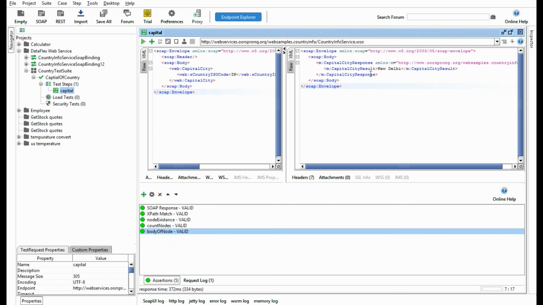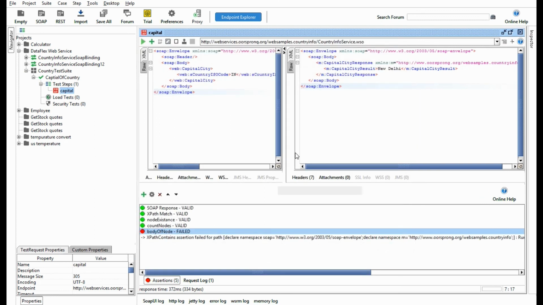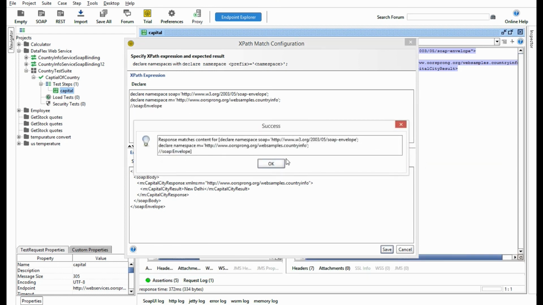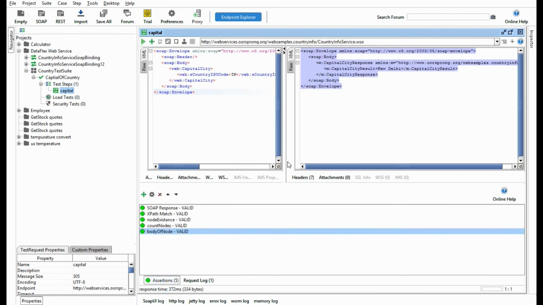So ideally how to write a test case of such a kind. Let's say if you open this, I'll suppose that this is my expected result, right? This soap envelope should have this body, so I will put this in the expected result and I'll check for this node and we'll test. Yes, response matches. Okay, so this is all about the XPath assertion.